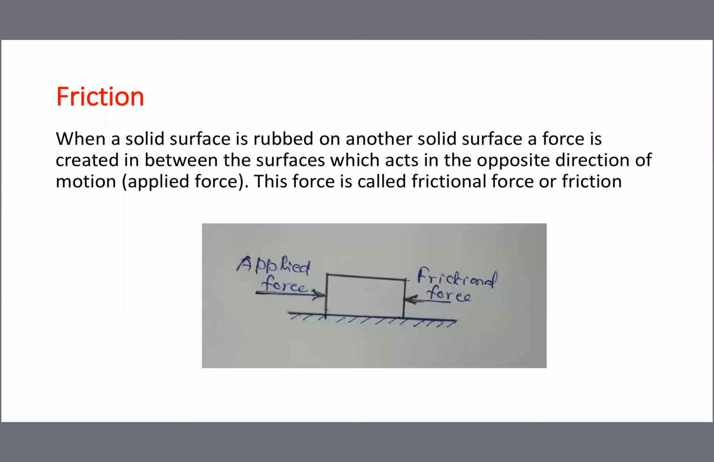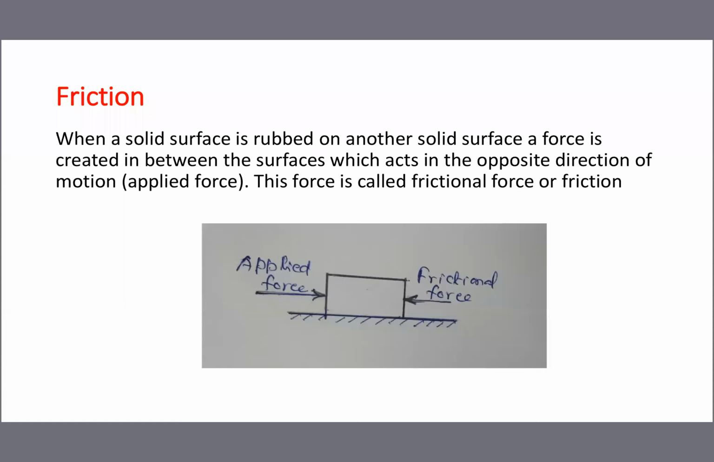Very simple. Whenever you are moving a job by sliding or rubbing, or whenever two surfaces are rubbing or sliding or moving, touching each other, immediately a force will be created. Once you start sliding, immediately a force will be created in between the surfaces. That force is called frictional force. Whenever a job is moving over another solid surface, the force created in between the surfaces is called frictional force.